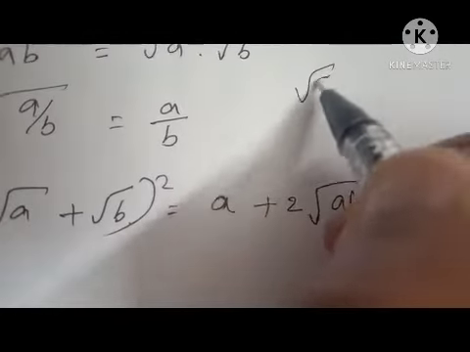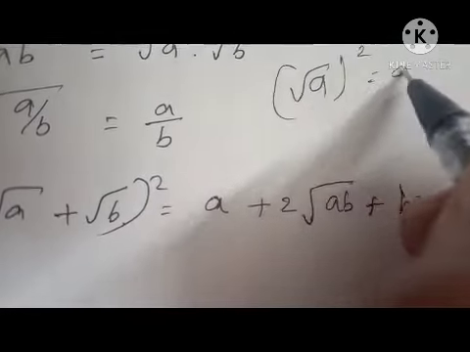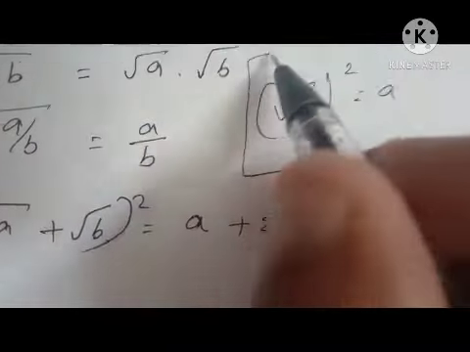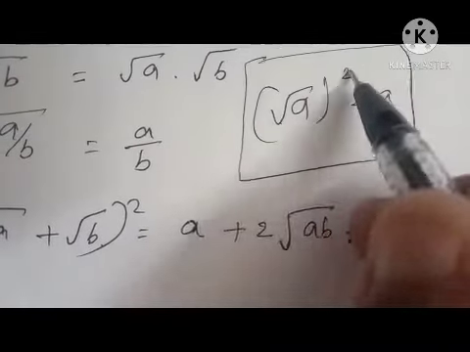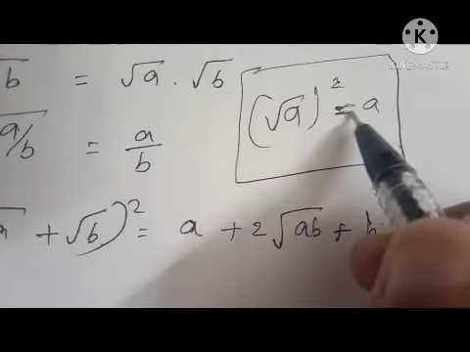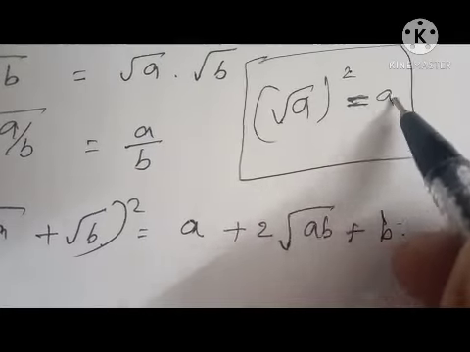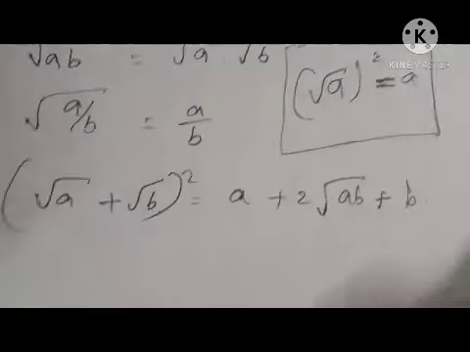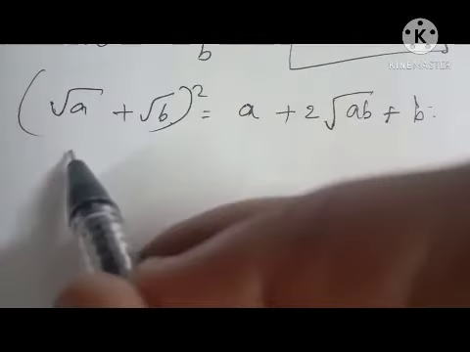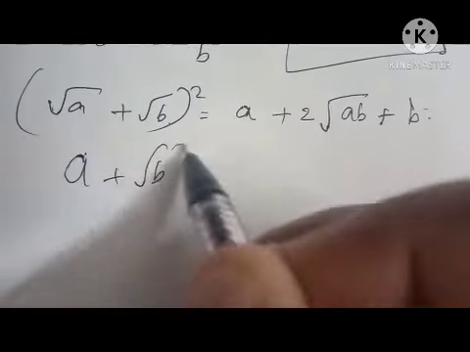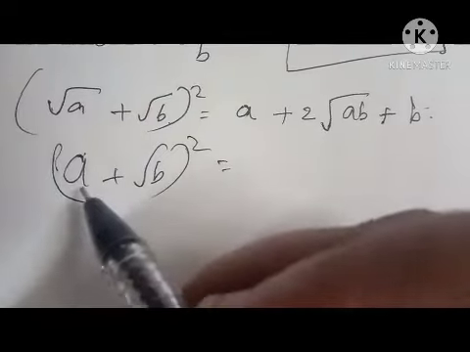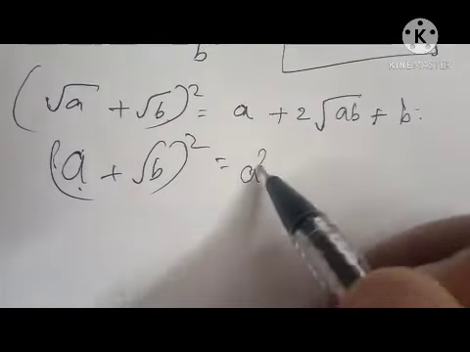That means root a whole square should be a. Any number's square root and square will cancel, and we get the number itself. The next is a plus root b whole square. Here a has no root symbol, so a square will come.